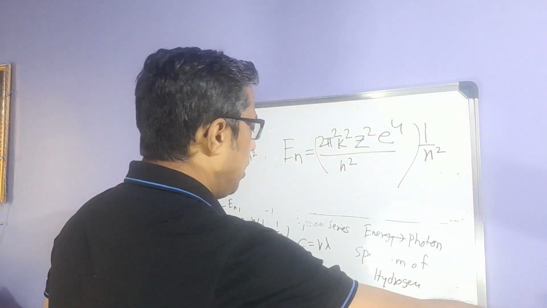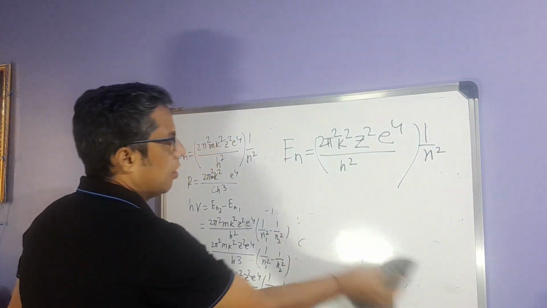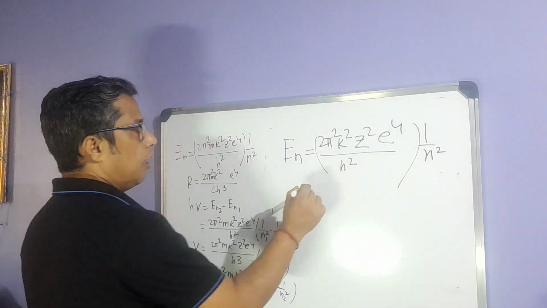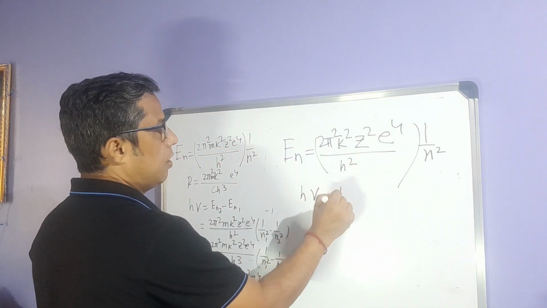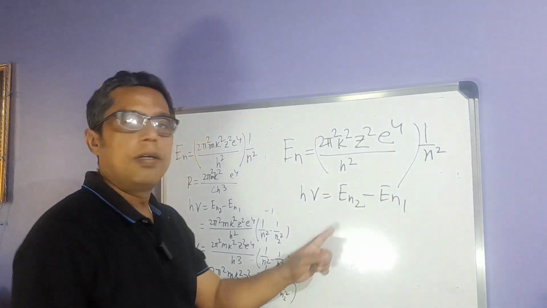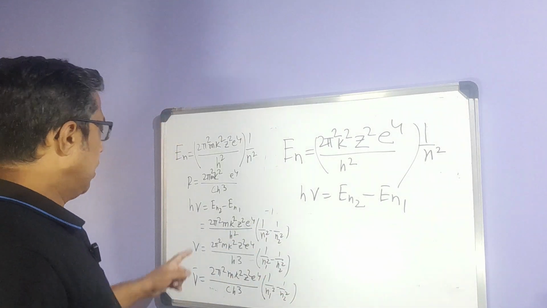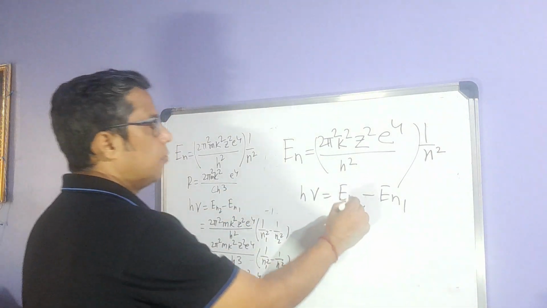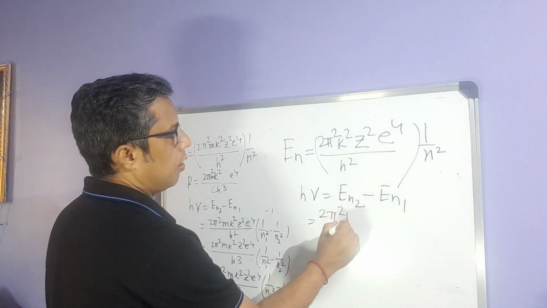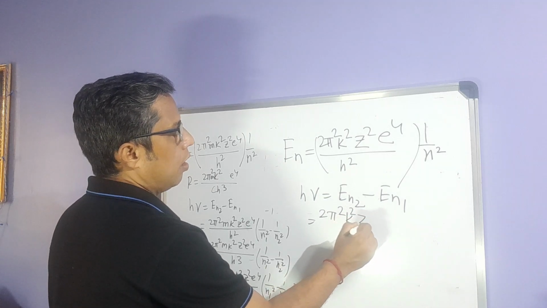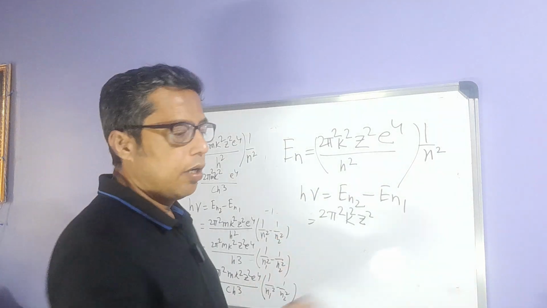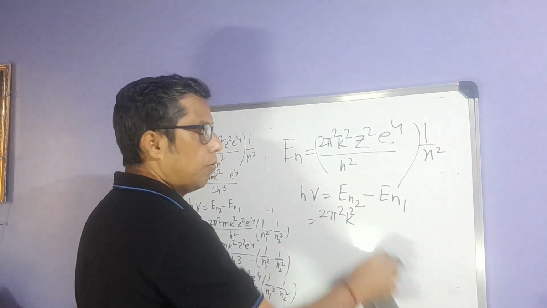Next we'll show the Rydberg equation. The Bohr frequency condition is h nu equal to En2 minus En1. This is the general equation. If I take En2, the common part 2 pi square k square, here we are taking hydrogen atoms so Z will be 1 and will not appear.